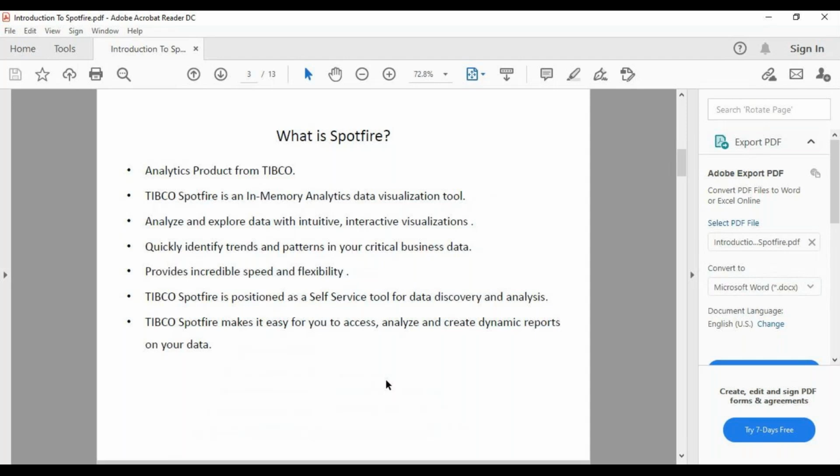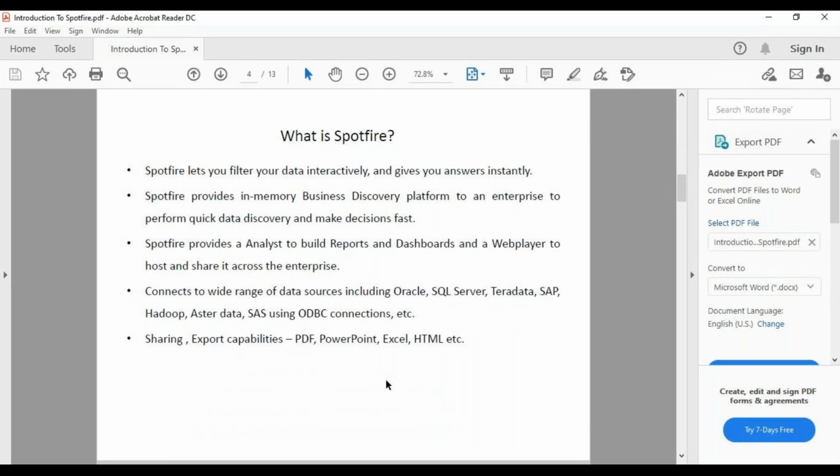So it's a self-service tool which can help you to do all the stuff. First, it allows you to access the data, analyze the data, and then create dynamic reports. With the help of filters, as soon as you apply the filters, your answers will be in front of you, meaning for your end users. It's a business discovery platform at the enterprise level, so it can be used in any kind of domain, any kind of data, any kind of volume.